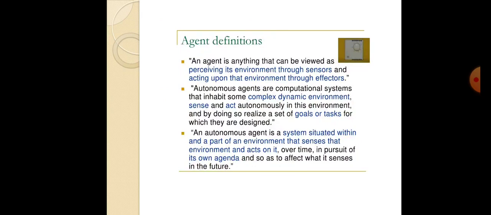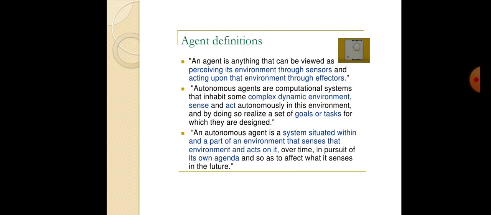What are autonomous agents? An autonomous agent is a complex computational system situated in a complex dynamic environment, which senses and acts autonomously in that environment. It has a set of goals or tasks that it is designed for. We have some kinds of environments: accessible vs inaccessible, static vs dynamic, discrete vs continuous. These environments are used for agent architecture.